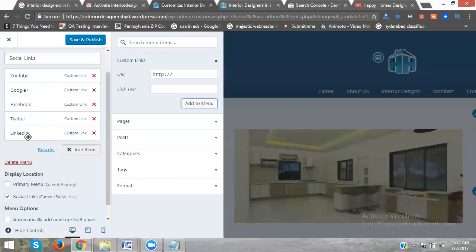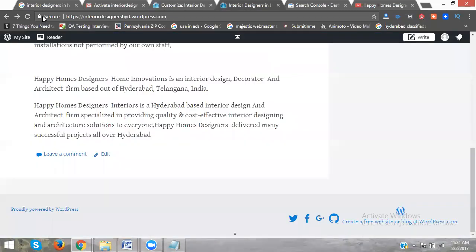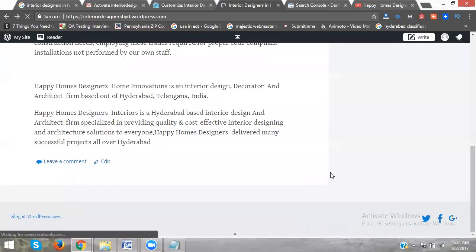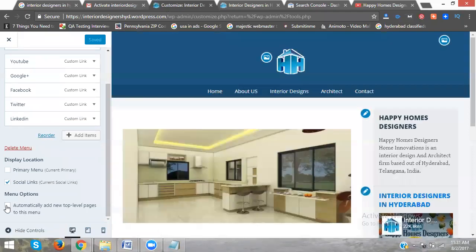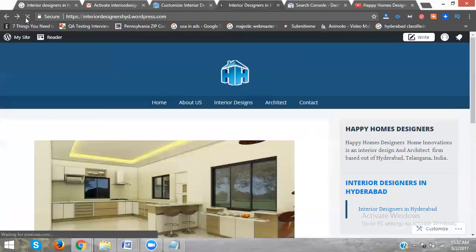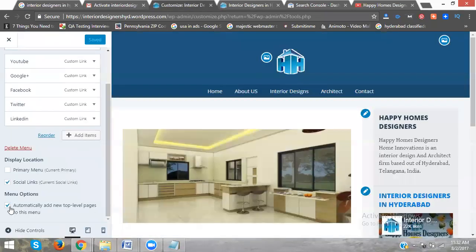YouTube, Google Plus, Facebook, Twitter, LinkedIn. Same. Now previously there were four. Now refresh. Then with three. Here, a very important thing is to add this option, the automatic option. Now save and publish. Now previously it showed three. Now refresh. Total five. So selecting the options is very important.